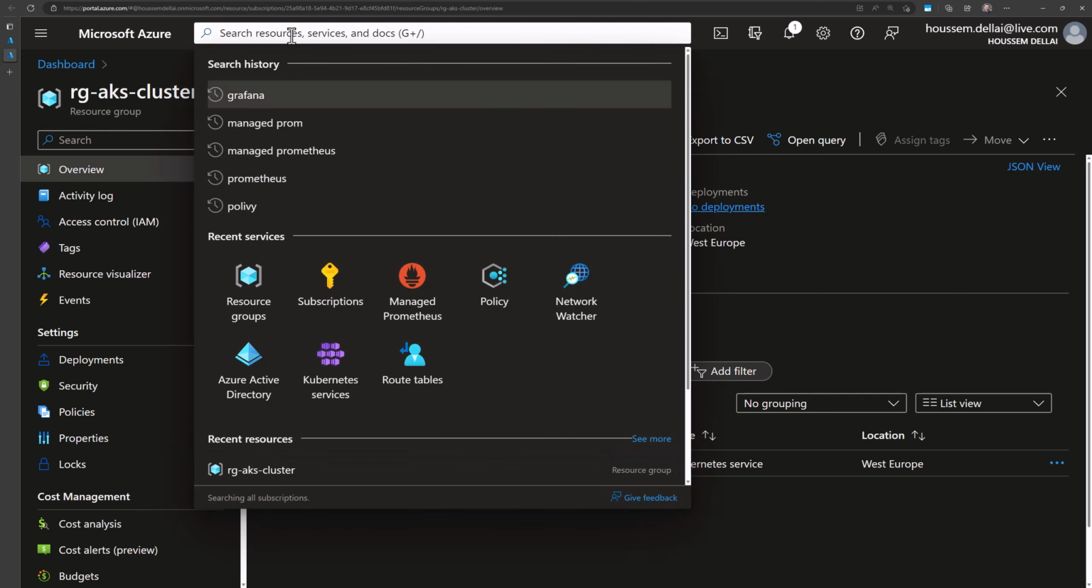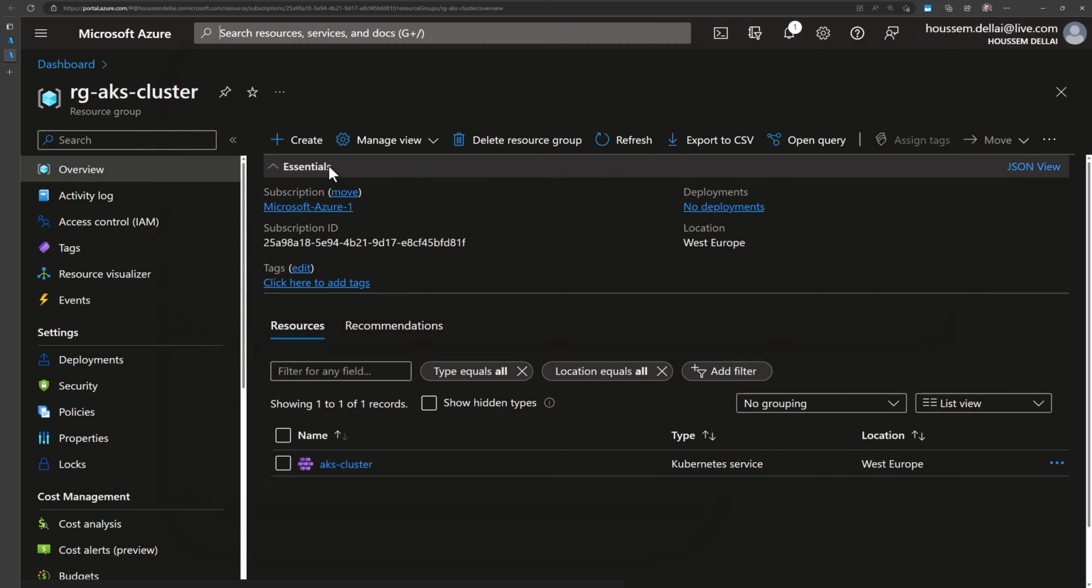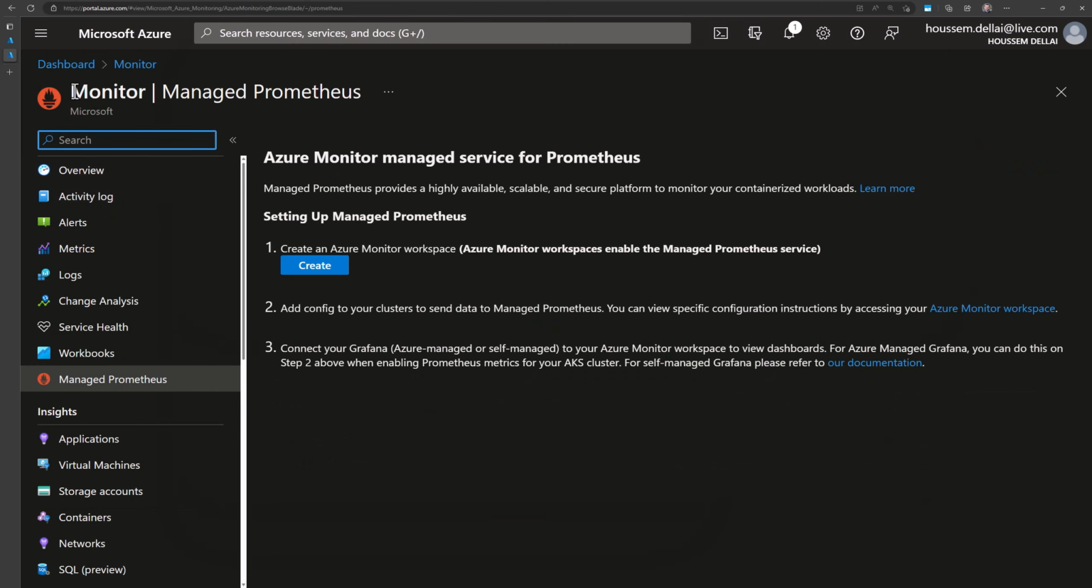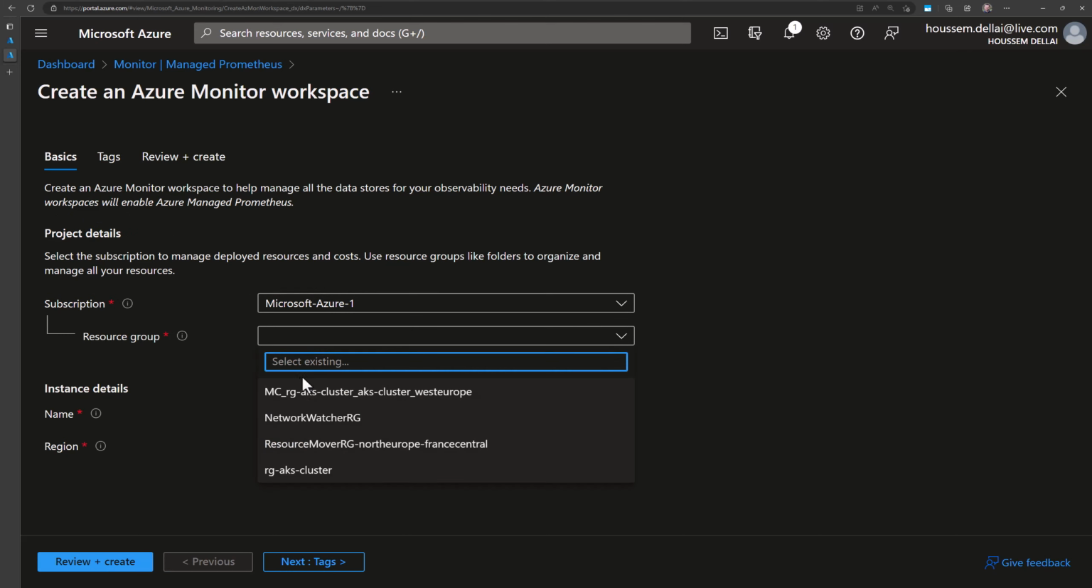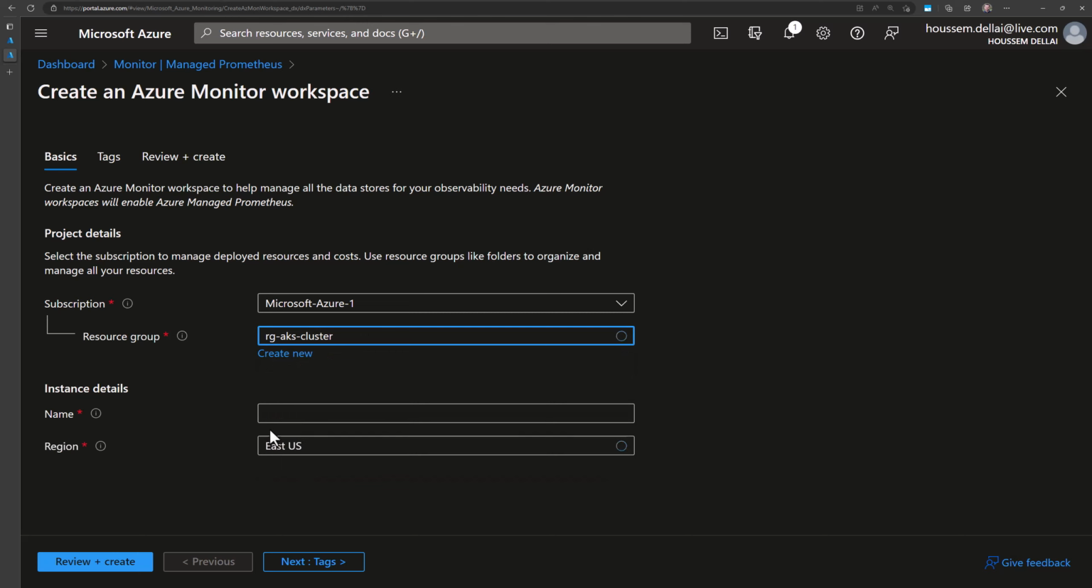So I'll search here for Prometheus, managed Prometheus. And here it is. If I click on it, that will take me to the Azure Monitor. From here, I have a new option that is the Managed Prometheus. If I click Create a new instance, that will take me to this page where I should mention my subscription name and the resource group. I'm going to choose the same resource group as my AKS cluster, then specify a name.